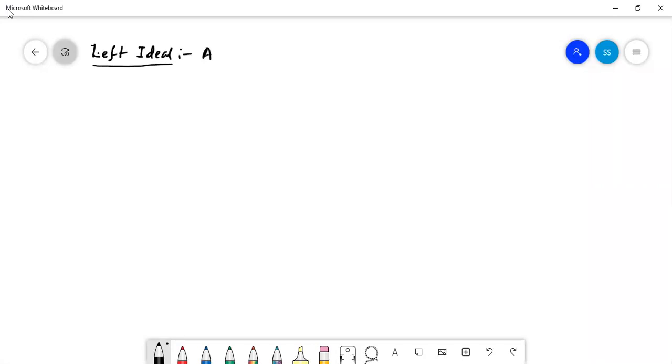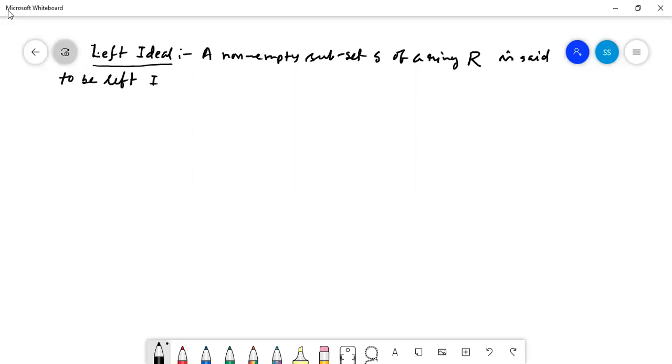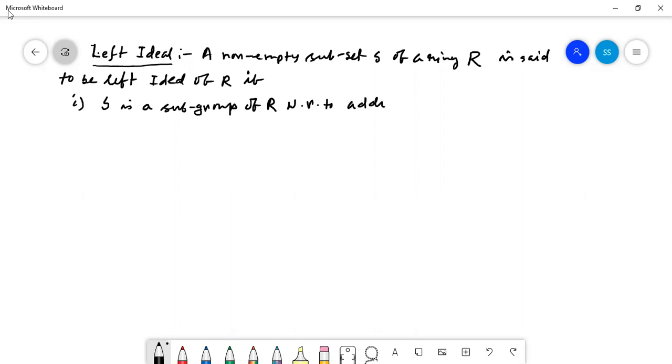A non-empty subset A of a ring R is said to be a left ideal of R if, number one, A is a subgroup of R with respect to addition, plus.